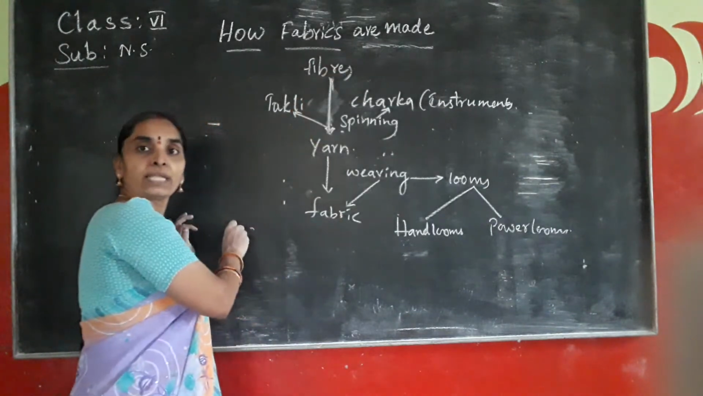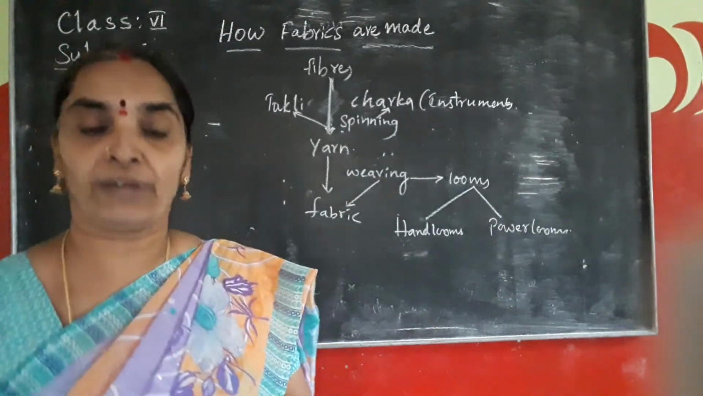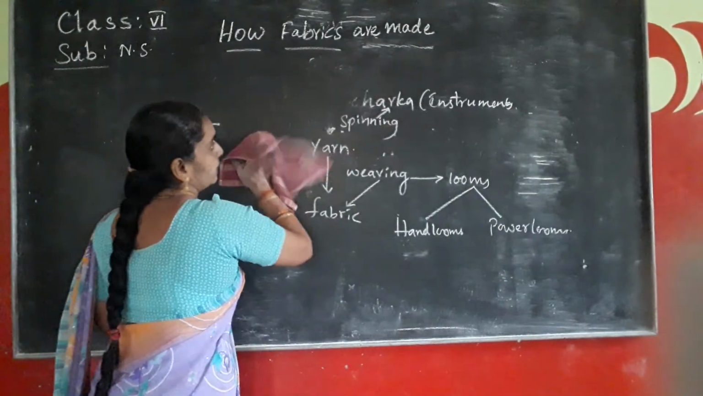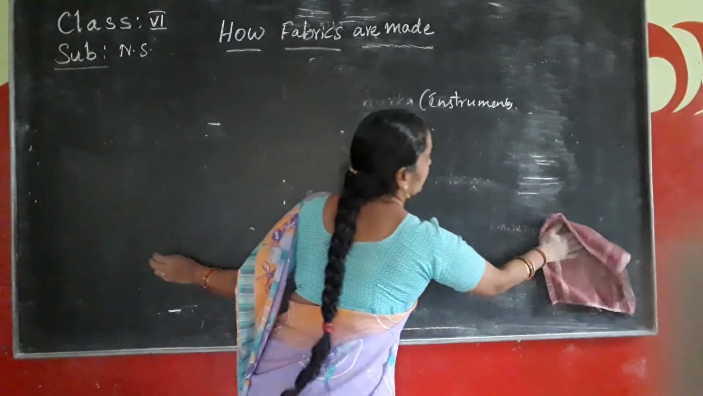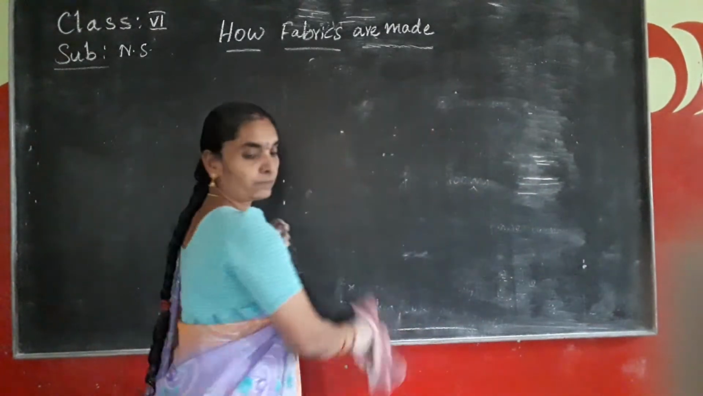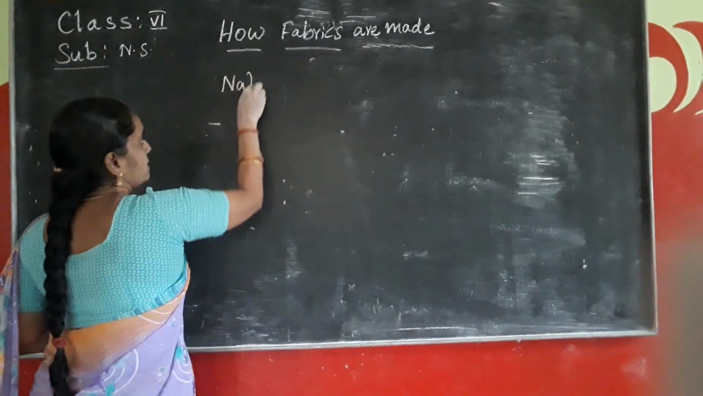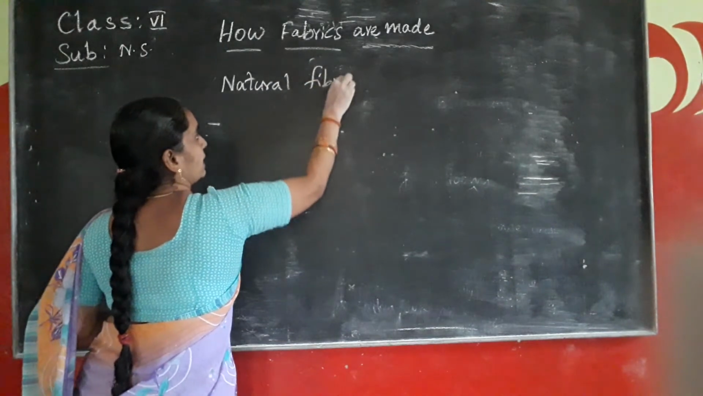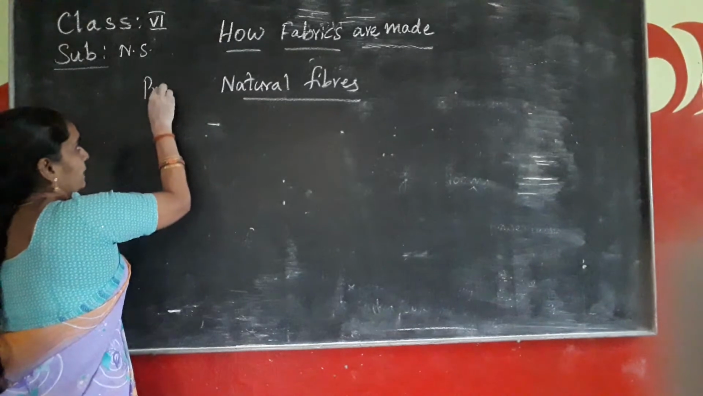You know there are two types of fabrics, natural fabric and artificial fabric. The properties of the natural fabrics and artificial fabrics you are going to learn now. If you know the properties of natural fibers, you can easily understand the properties of natural fabrics.